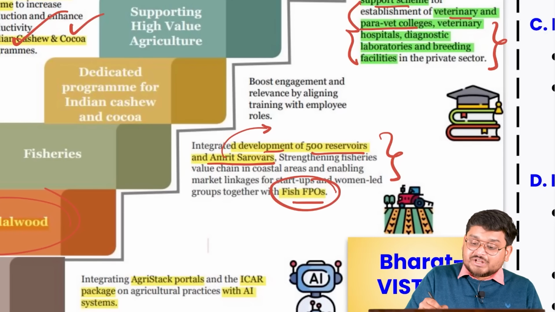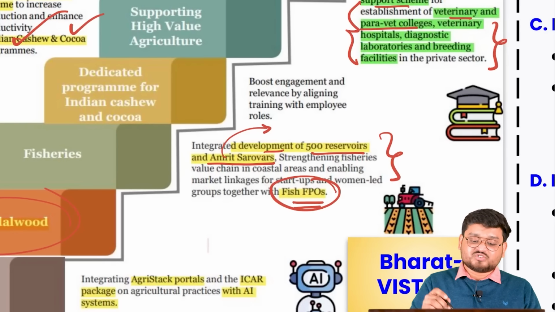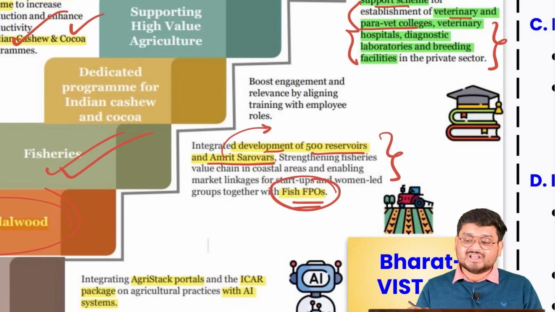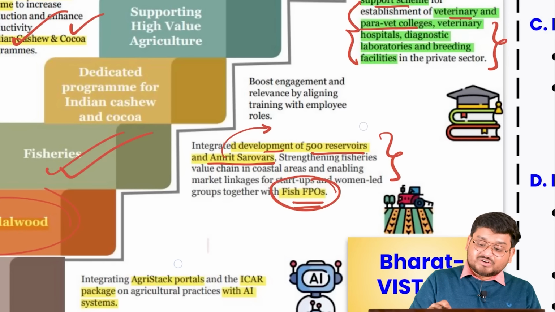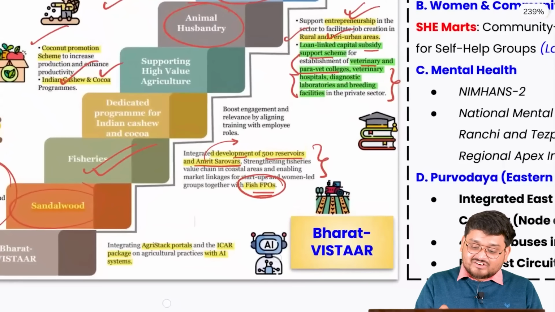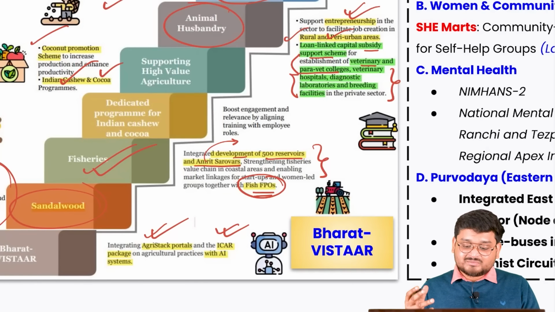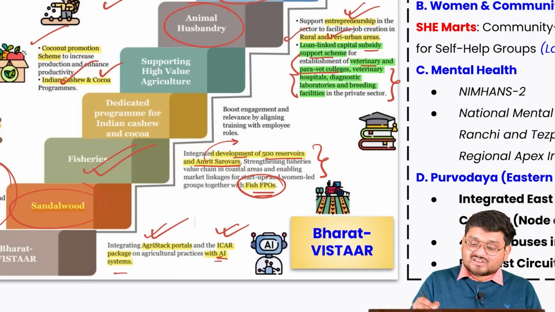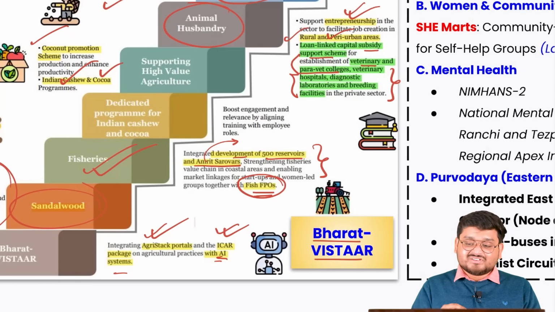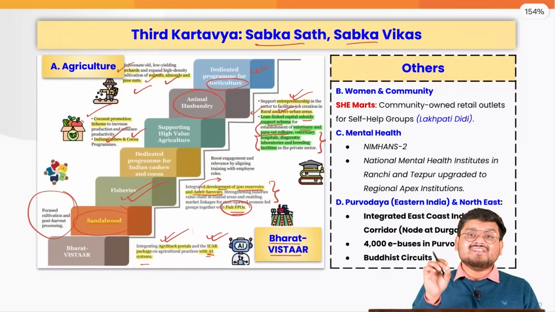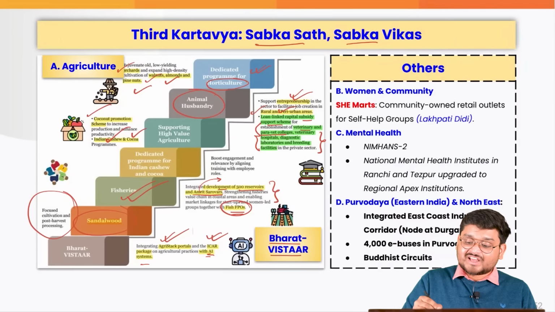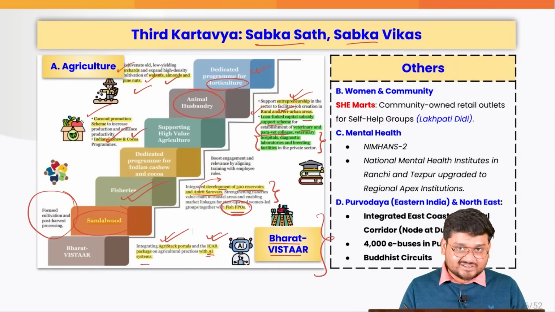Apart from this, a new term which is known as fish FPOs to promote the fisheries sector of our country, because there is a lot of export potential of the fish sector in our countries. Finally, when we talk about integrating technology, we are trying to integrate AgriStack portal and the ICR various packages and portals with AI systems such as the Bharat Vistar, which is also a kind of AI related multilingual tool which has been introduced in the agricultural sector.